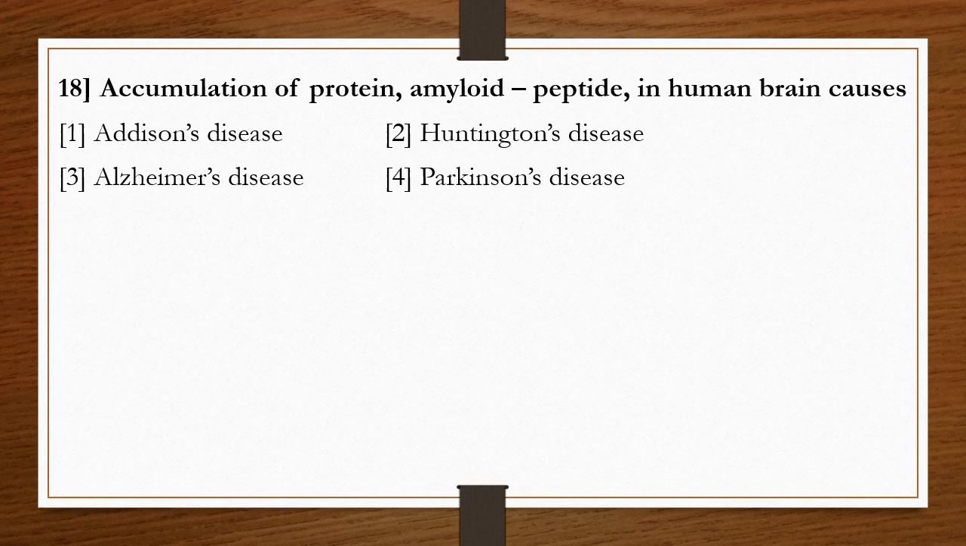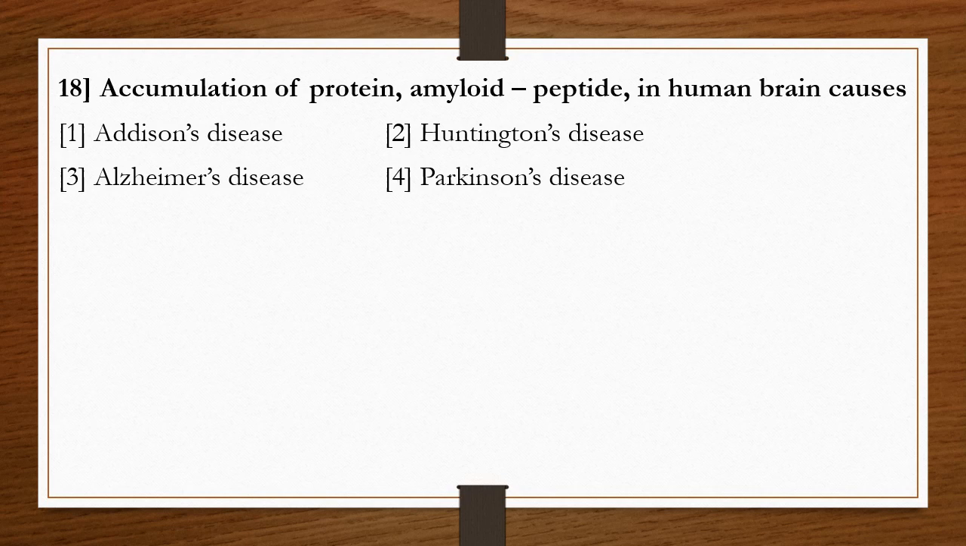Question number 18. Accumulation of the protein amyloid peptide in the human brain causes: option 1, Addison's disease; 2, Huntington's disease; 3, Alzheimer's disease; 4, Parkinson's disease. So let's see what these diseases are, and how many of them affect the brain.